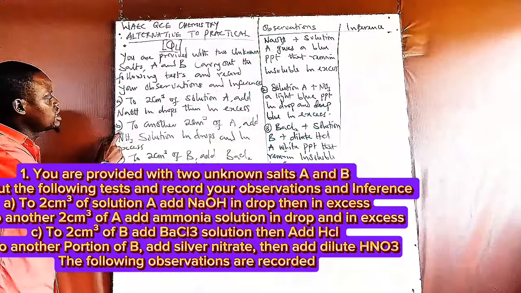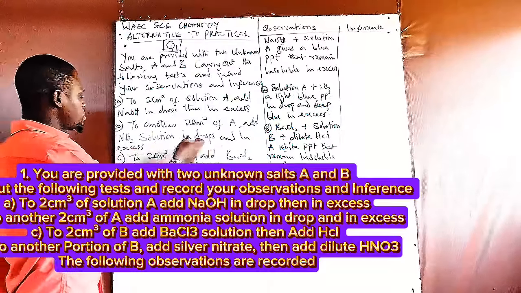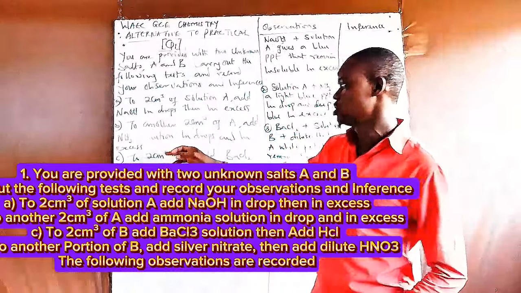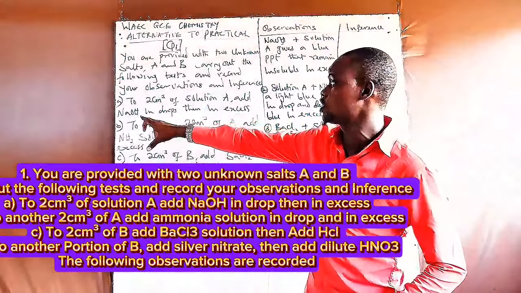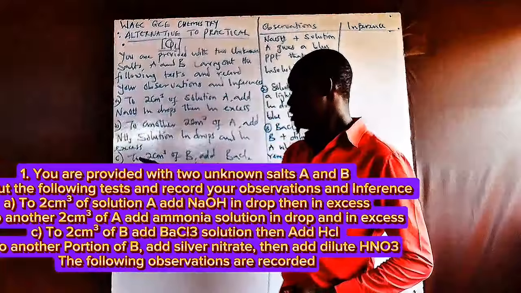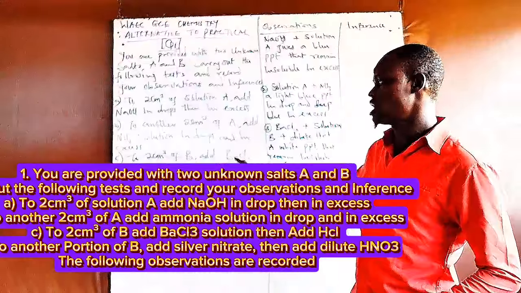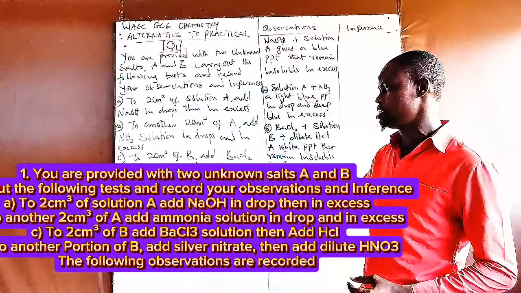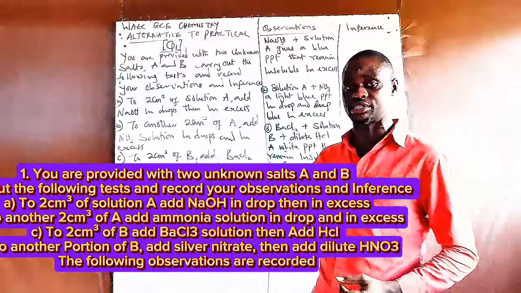Now the second experiment, they said to another 2 cm³ of A, add ammonia solution in drops and in excess. So we want to test run this same solution A with a different solution. The first is using sodium hydroxide, and the second is using ammonia. Now the third question said to 2 cm³ of solution B, add barium chloride solution, then add HCl. Then the fourth question said to another portion of B, add silver nitrate, then add dilute HNO3. The following observations are recorded.